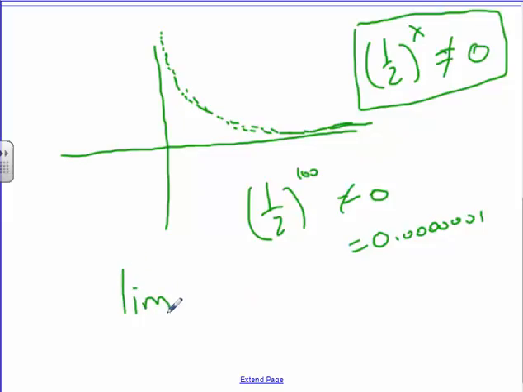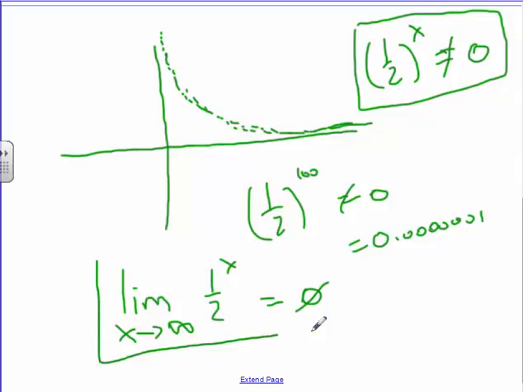And I'm kind of going ahead of my notes here. This is the limit as x approaches infinity, if you guys know that symbol, for 1/2 to the power of x. We would say actually it is equal to 0. So here's how this notation works. This is the notation, and this is why kids don't overly love limits, because it's awkward and it's not familiar, and we only use it for a little while.